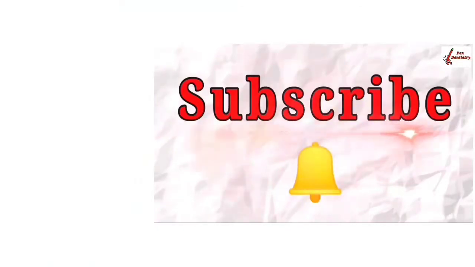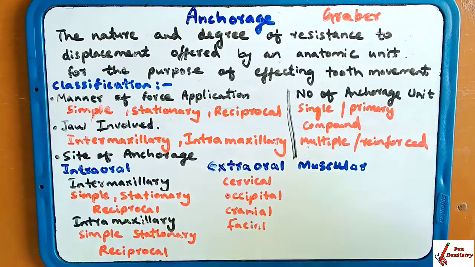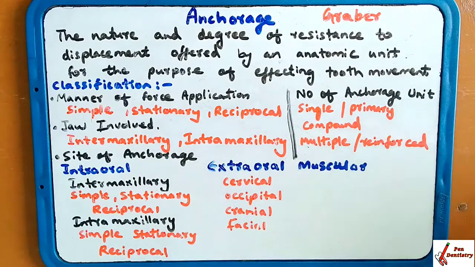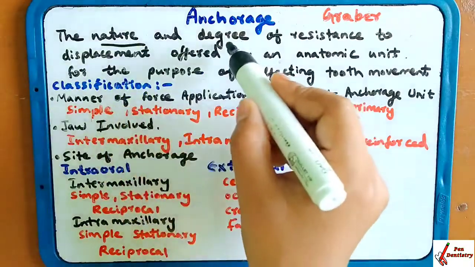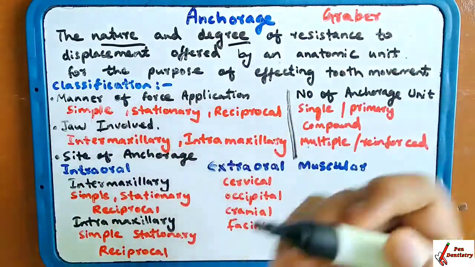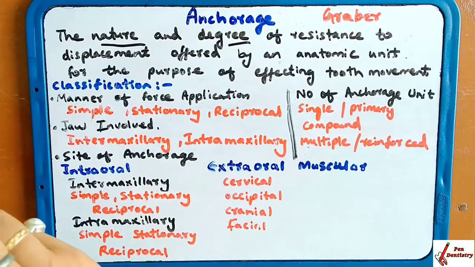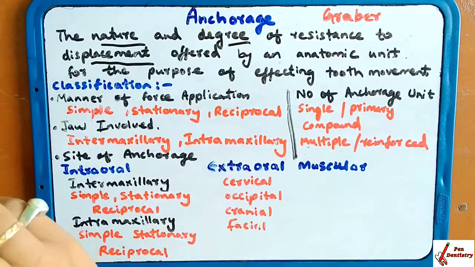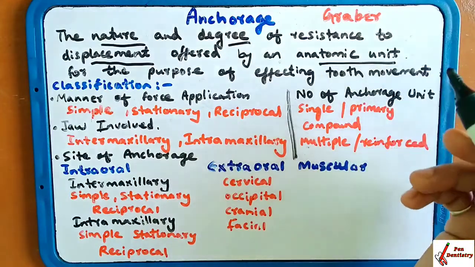This definition of anchorage was given by Graeber. And what is anchorage? What types of anchorage are there and how is anchorage divided further? That we are going to learn here. The nature and degree of resistance. That means which type of nature of resistance is present and which degree of resistance is present for the displacement which is offered by an anatomic unit.